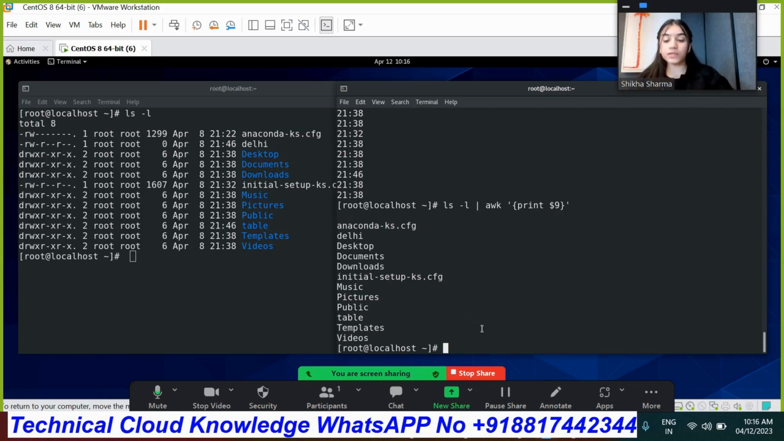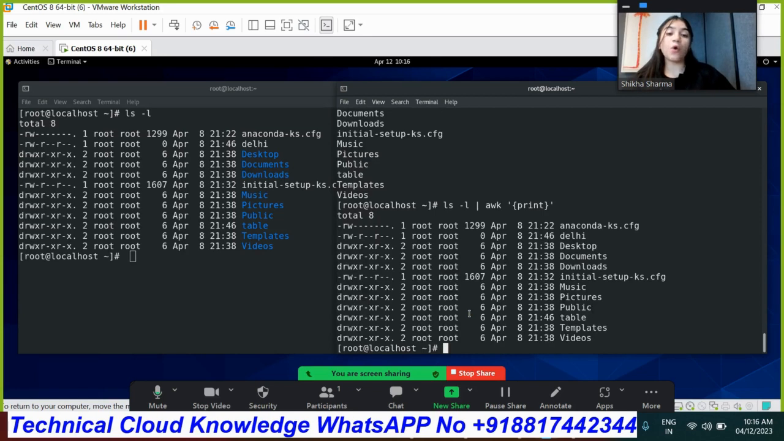Okay, so suppose you run awk, and under the brackets you just write print. It will print the whole output in front of you. The whole content will be provided and will appear in front of you.